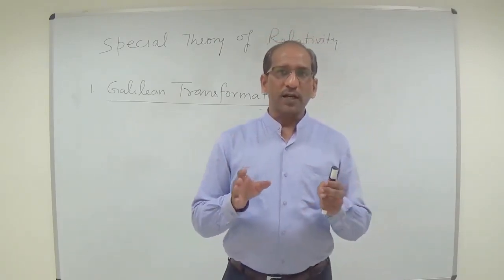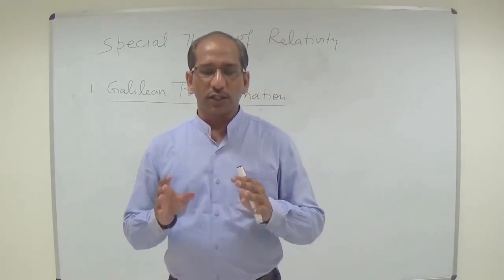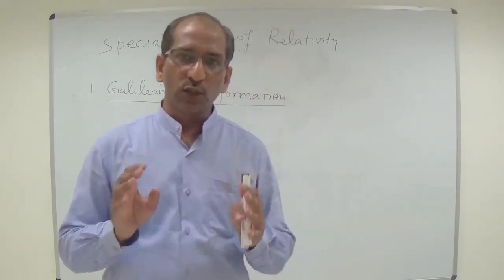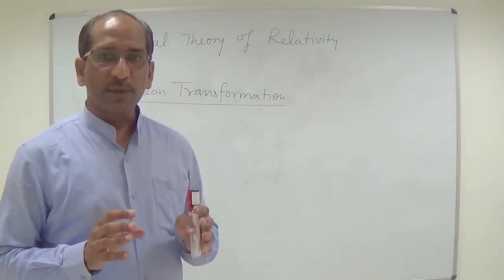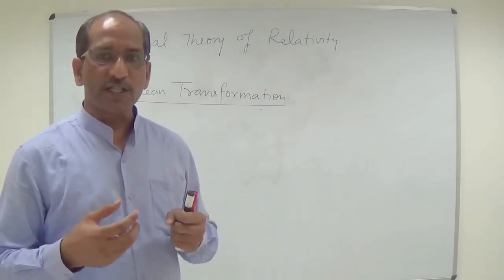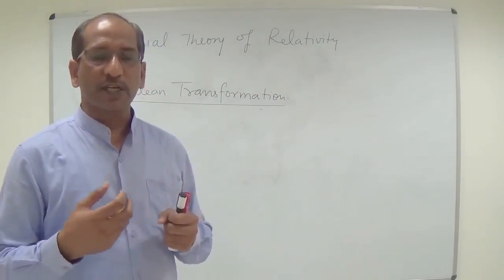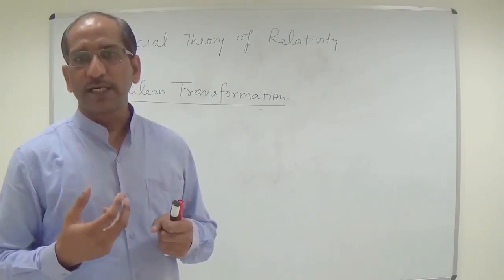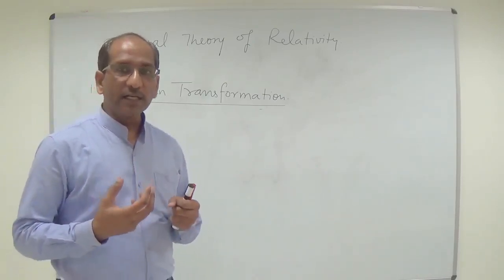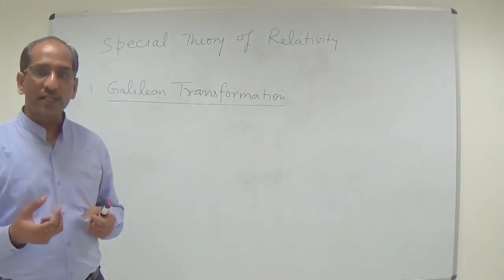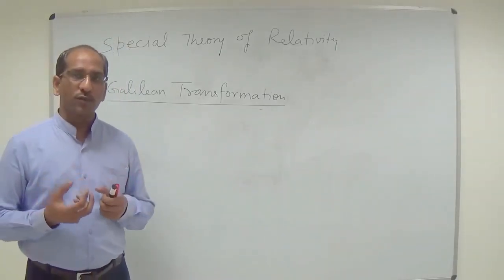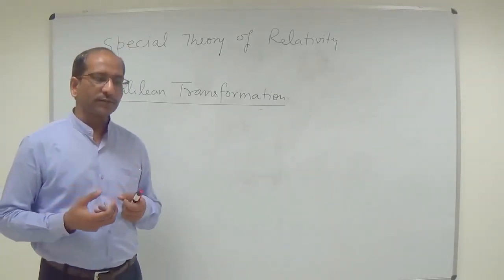So we have to find the relationship between these 2 observations of the 2 observers. The first derivation and concept in this reference comes from the Galilean transformation, which provides a relationship between the 2 observations of 2 different observers.